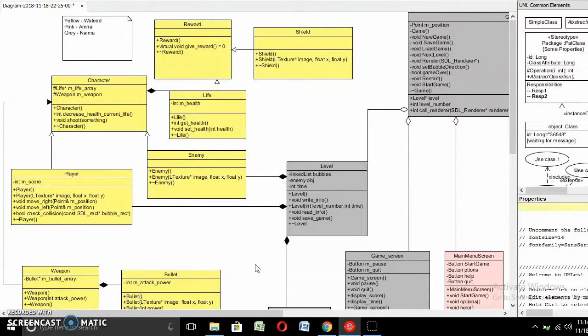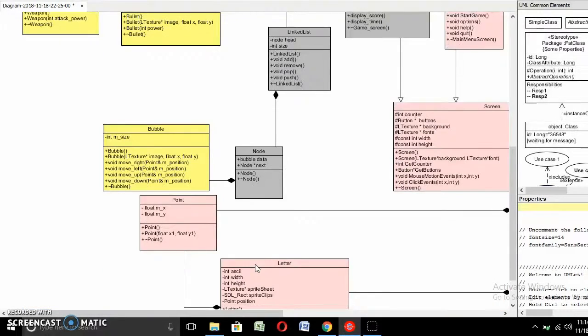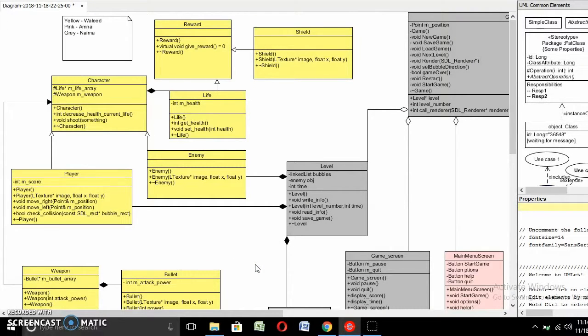This is our UML diagram, actually the first version of our UML diagram. As we progress, we'll also add new attributes and member functions and probably make new classes to assist our game. The classes in yellow will be handled by me, and the other classes will be handled by my group members. Their names are Amna Anwar and Naima Khalid. We'll also be assisting each other in making our own classes so that we have a good idea of what's happening inside each class and how it is contributing to the overall game.